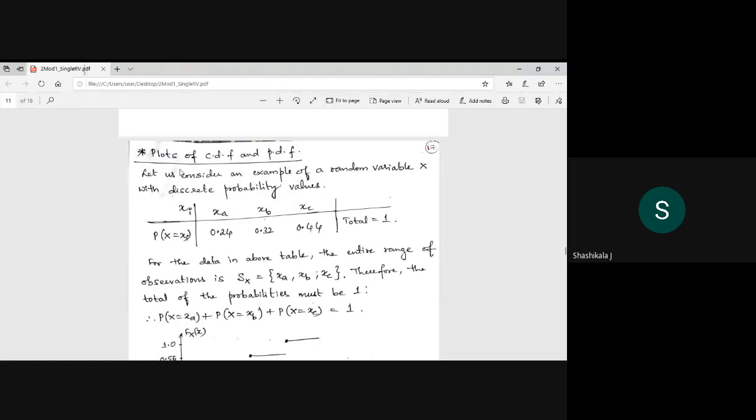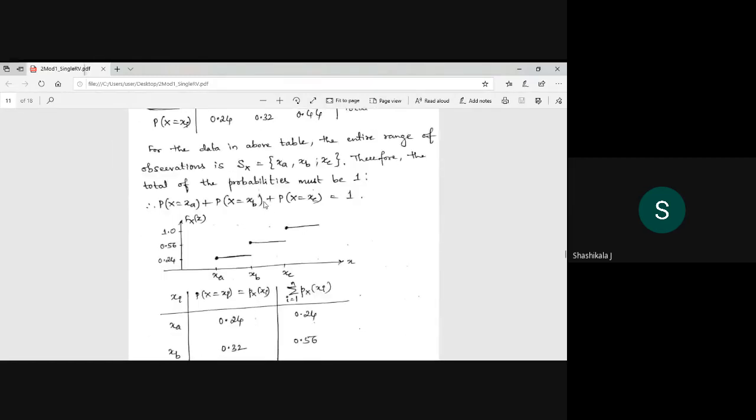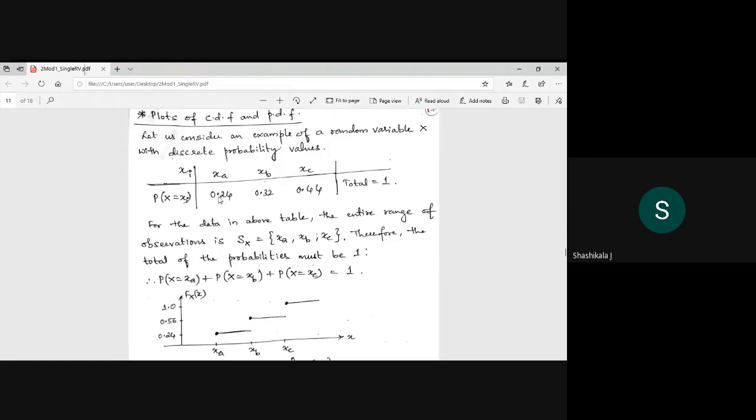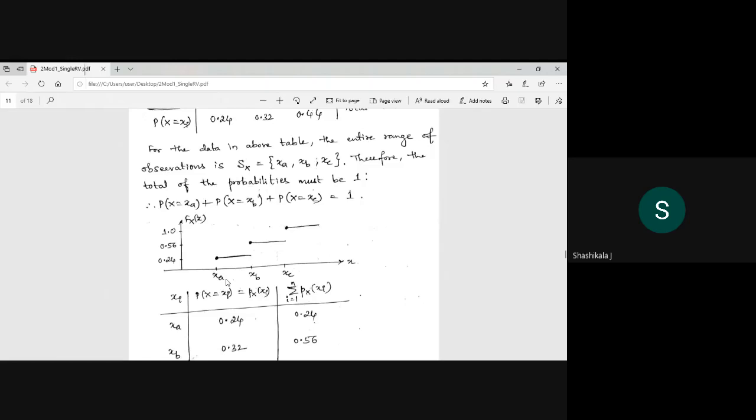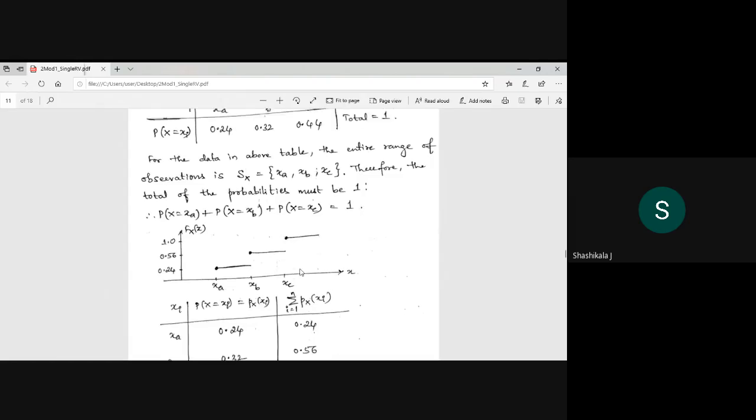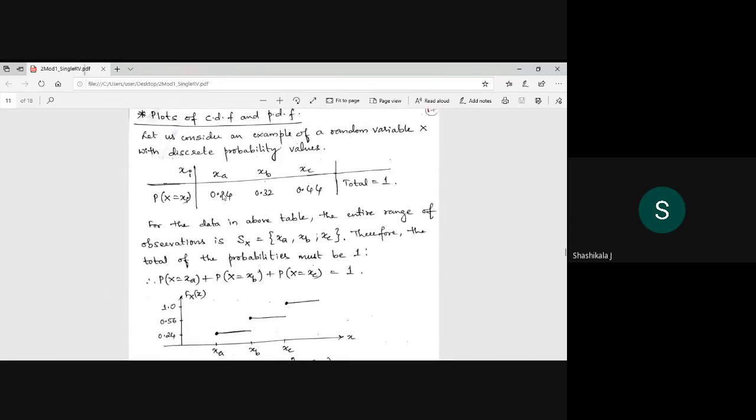Okay, so next are the plots of CDF and PDF. These are the important problems. See, now they have given this x variable, and instead of real numbers they have defined xa, xb and xc, that might be anything. So on your real axis you are going to define xa, xb and xc. And what is the probability of each? It is 0.24, 0.32 and 0.44. The occurrence of this event is 0.24, and the total is equal to 1.